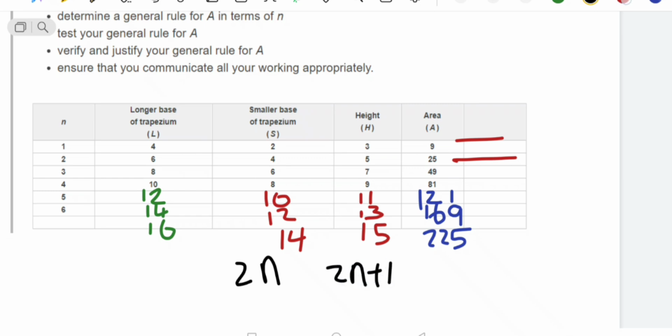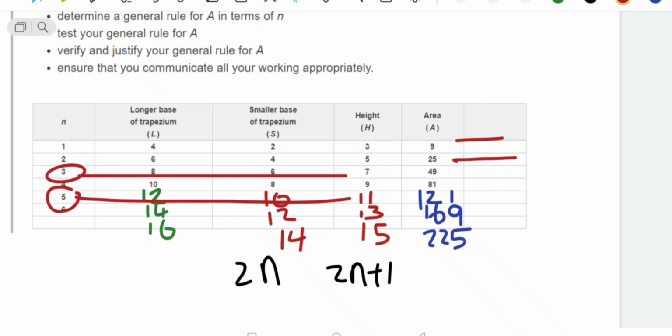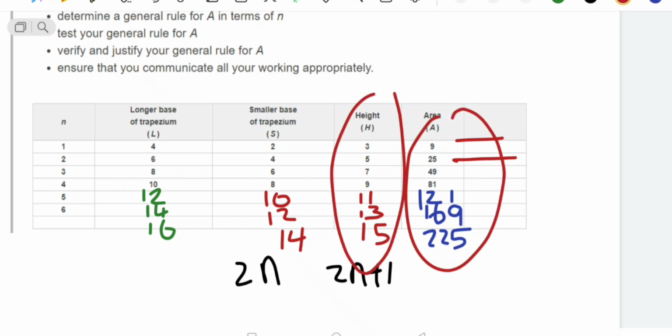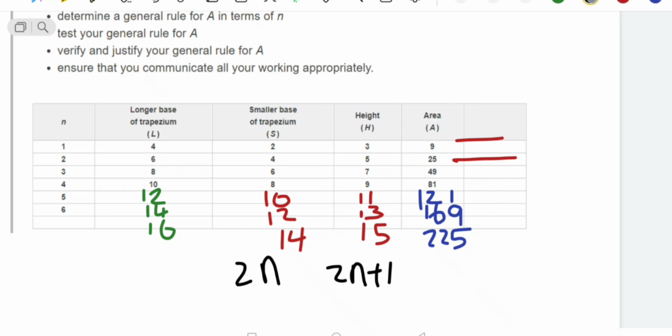So if we need to find h from the number of terms, the formula is 3 multiply 2 plus 1, which is equal to 7. 3 times 2, 6 plus 1, 7. Next one, for example, 5. 5 times 2, 10 plus 1, 11. So this rule is perfect. Now as I told you before, area is the square of height. So the same formula we will use, 2n plus 1 squared, that is the area.